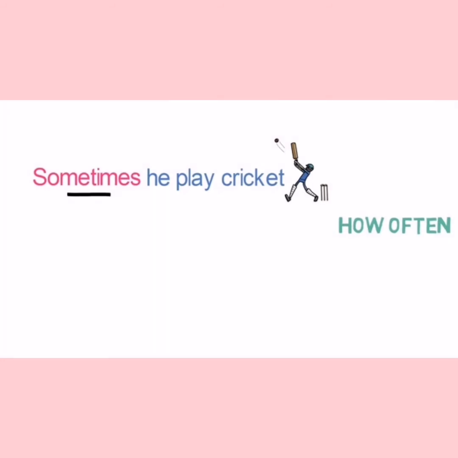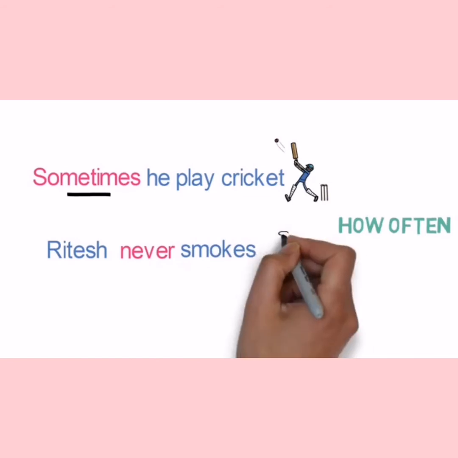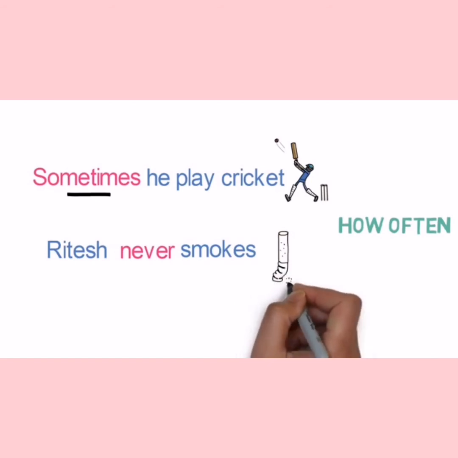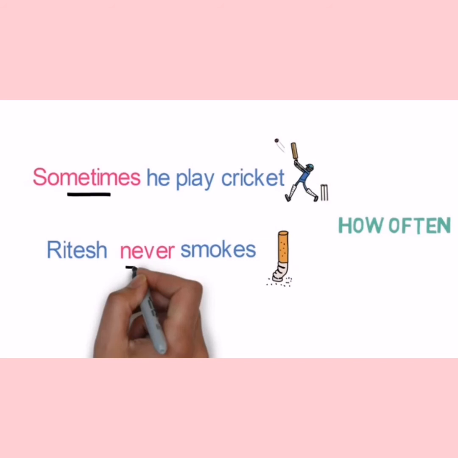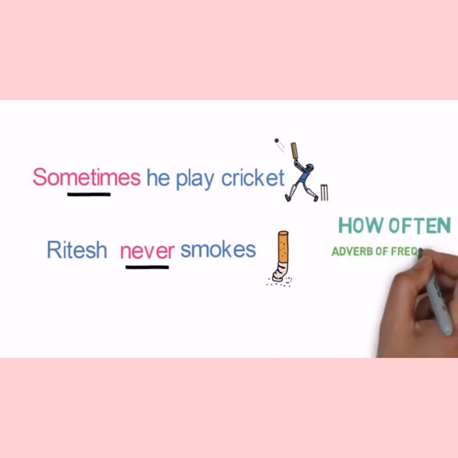One more example. Ritesh never smokes. In this sentence, never tells us that he never smokes and thus tells us the frequency of his smoking. So never is an adverb here. As this adverb describes the frequency of action, these are called adverbs of frequency. So here we have seen the examples of adverbs that are describing the verbs or an action.